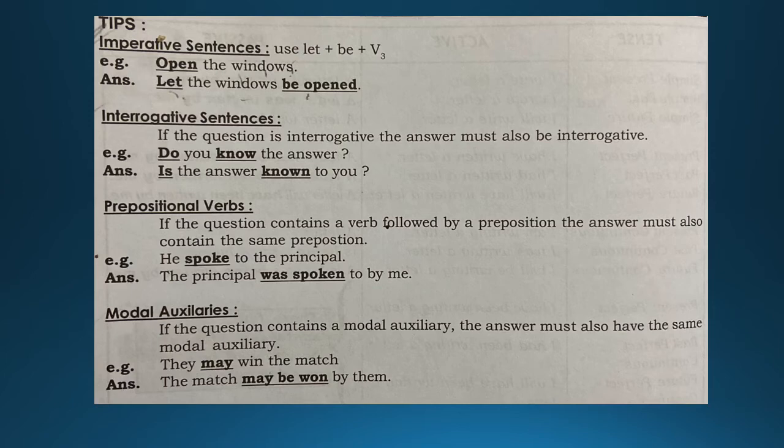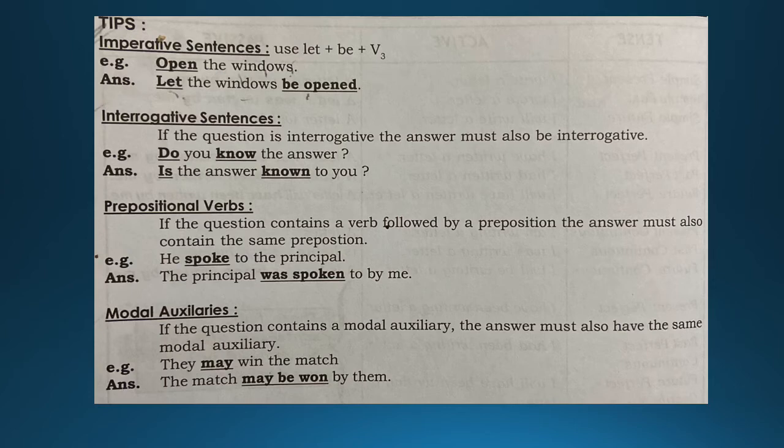Okay, boys. Now, second one, interrogative sentence. If the sentence is interrogative, what do you do? If a question is asked, the answer must be interrogative. So, how do you write? Do you know the answer? Is the answer known to you? If the question is interrogative, the answer must also be in the interrogative form. So when you're making from active to passive, what do you find over here? It should be the same in the question manner only. Is the answer known to you?